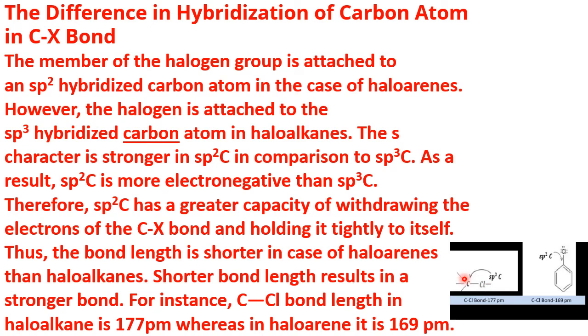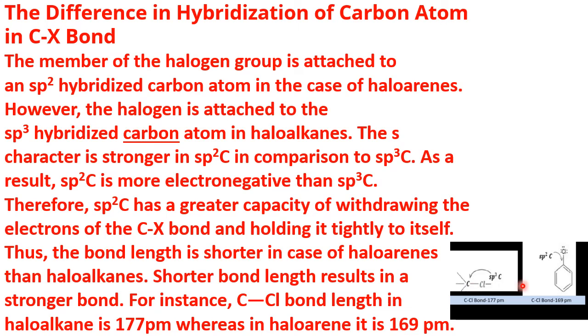This carbon is an sp3 carbon atom, whereas this carbon is an sp2 carbon atom. When the carbon atom is sp2, it is more electronegative than sp3. In the chemical bonding chapter in 11th class, s character goes on increasing from sp3 to sp2 to sp. When the s character increases, electronegativity also increases.